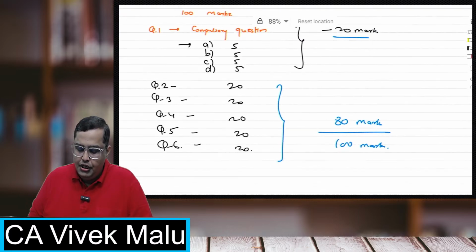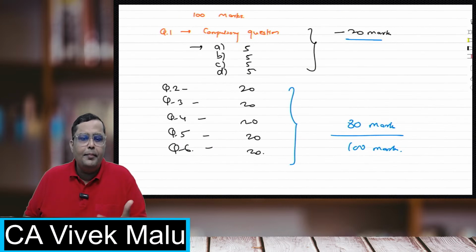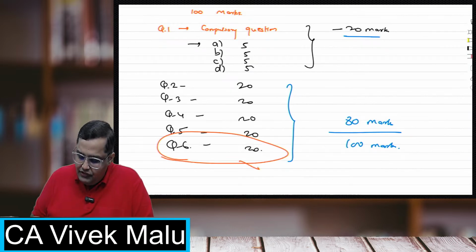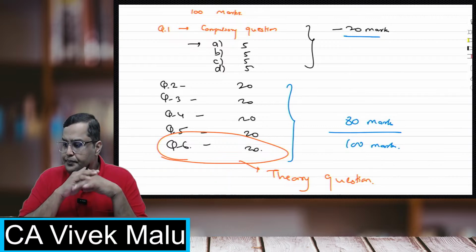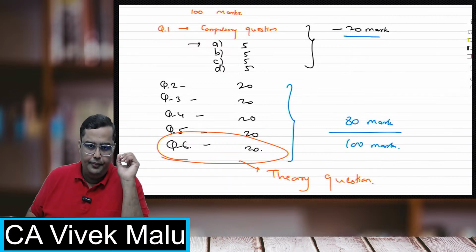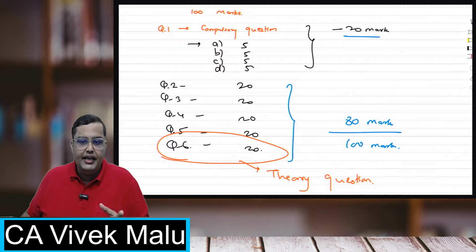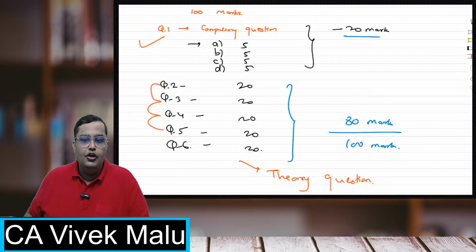Now, this question is asked by a lot of students: do we have to prepare theory? Remember, in your entire paper, theory questions are generally asked only in question number 6, which is a purely theory question where all the theory questions are clubbed. Students who are comfortable with practicals and not theory can do question 1, which is mandatory, then questions 2, 3, 4 and 5. They may not opt for the theory question if they are not comfortable with it.